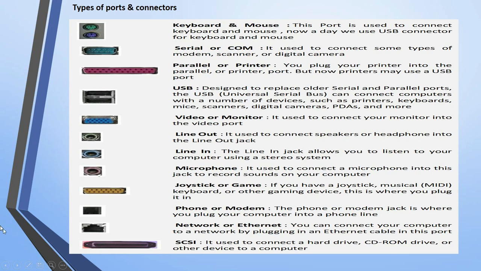Okay, so here you got the idea about the layout of the motherboard, what components are there, what the characteristics of motherboards are, along with what ports and connectors are available for your motherboard. Okay.